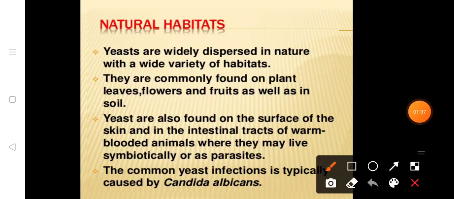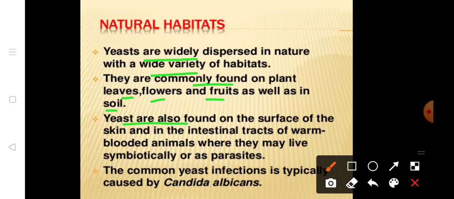If we talk about the natural habitat of yeast, yeast are widely dispersed in nature with a wide variety of habitats. They are commonly found on plants such as leaves, flowers, and fruits, as well as in the soil. As they are widely distributed in nature, they are found almost everywhere.